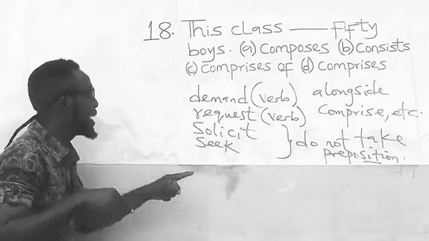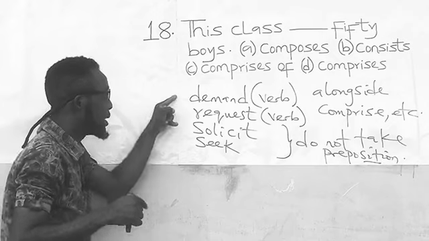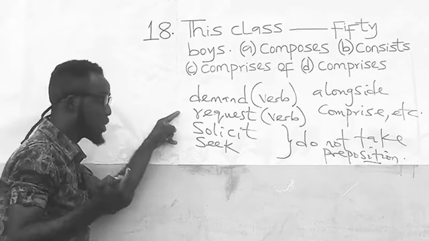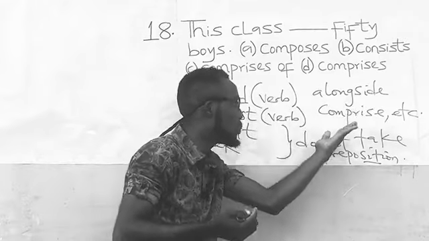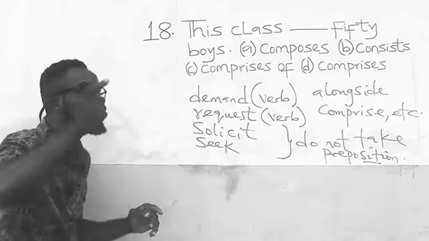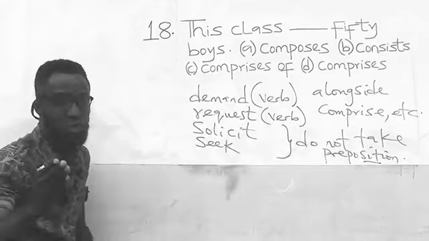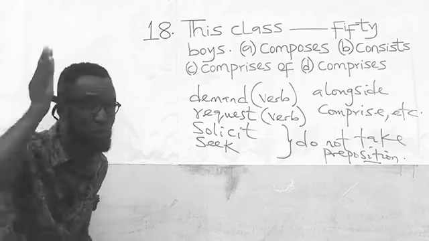Anytime you use any of these words, demand as a verb, request as a verb, solicit, seek, alongside, comprise, etc., do not give it a preposition. Do not give it a preposition.